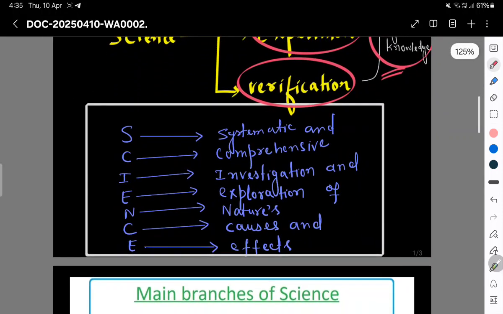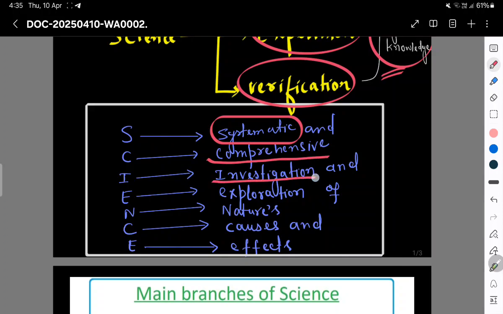As the word science, it stands for: S stands for systematic, C stands for comprehensive, I stands for investigation, E stands for exploration, N stands for nature's, C stands for cause and E stands for effect. So the word science itself says it is systematic and comprehensive investigation and exploration of nature's cause and effects.